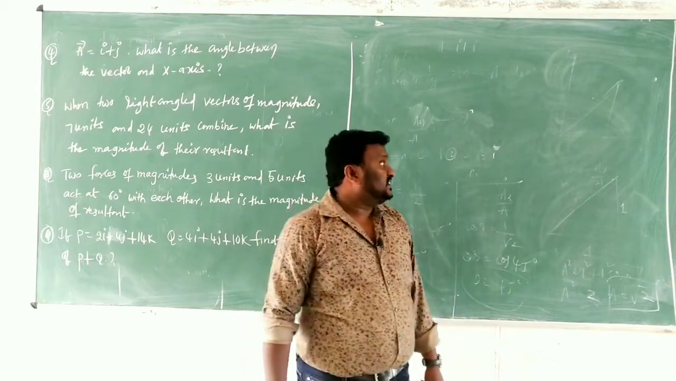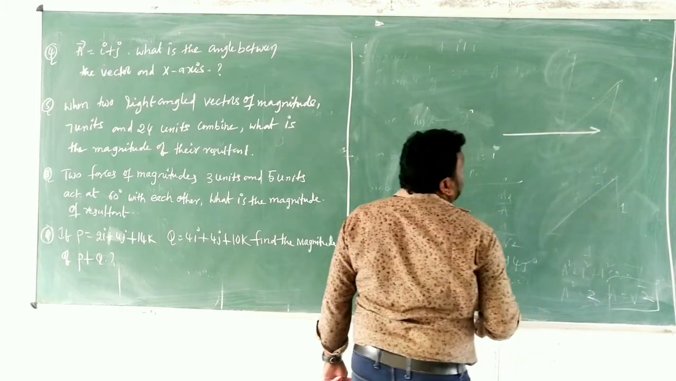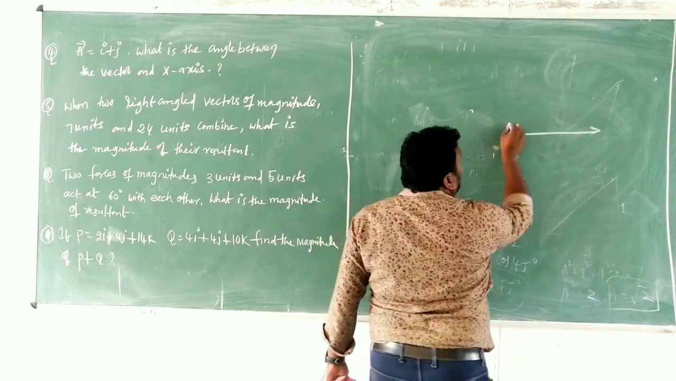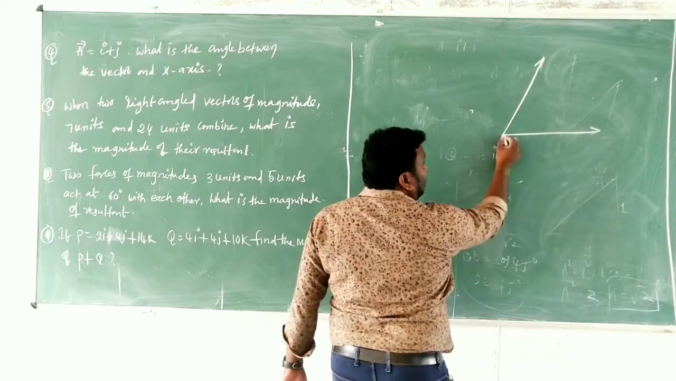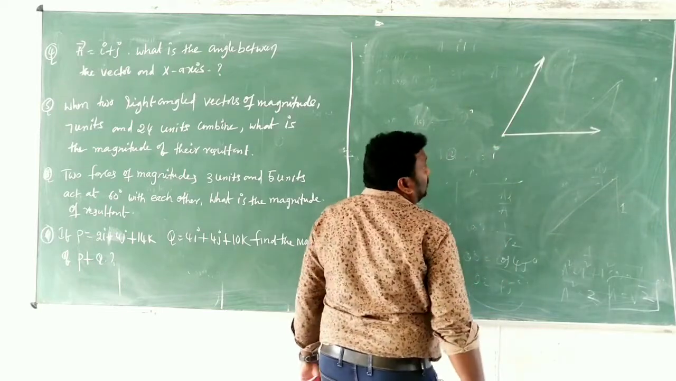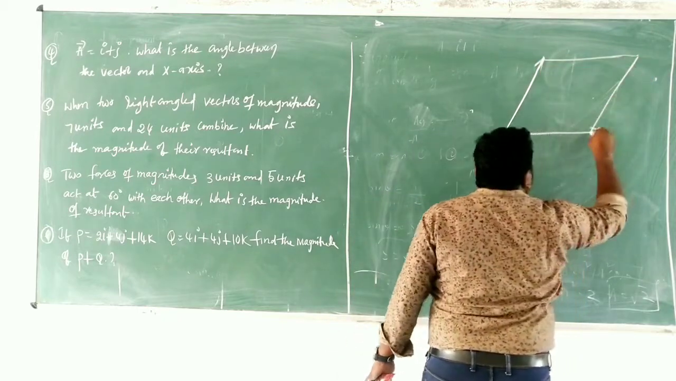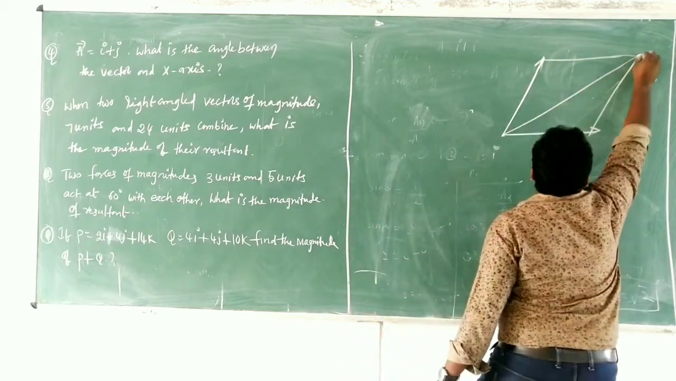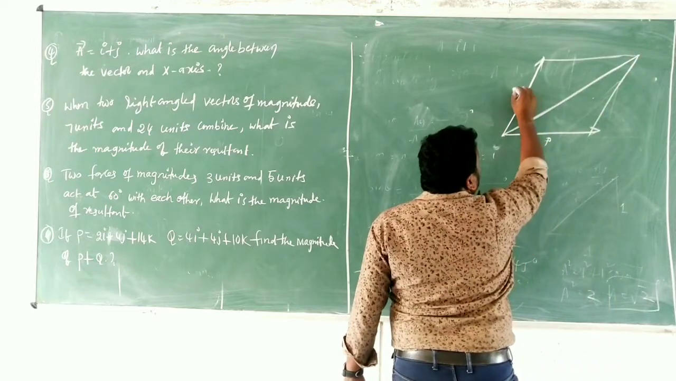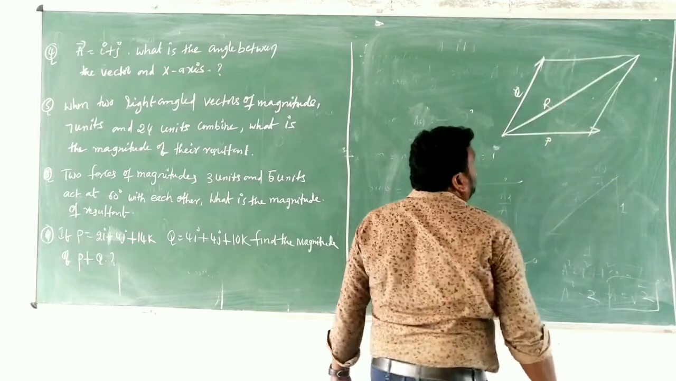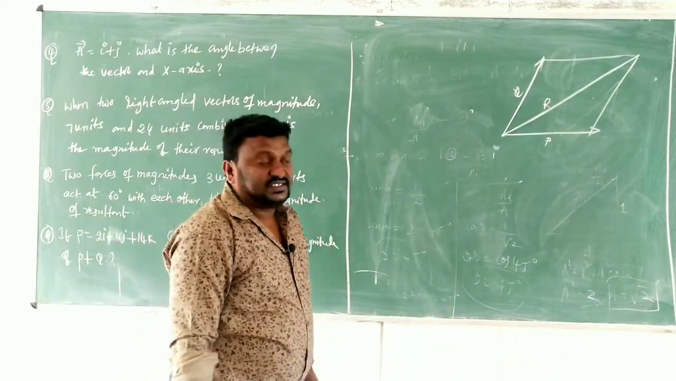Parallelogram law of vectors. That is what? If you take this as one vector and this as another vector, both drawn from the same point, and by constructing them we get one parallelogram. We have to consider one parallelogram. So now this is P and this is Q and this is R. R is the resultant vector.